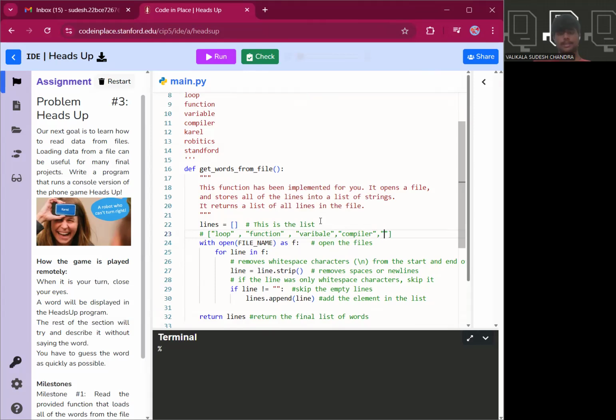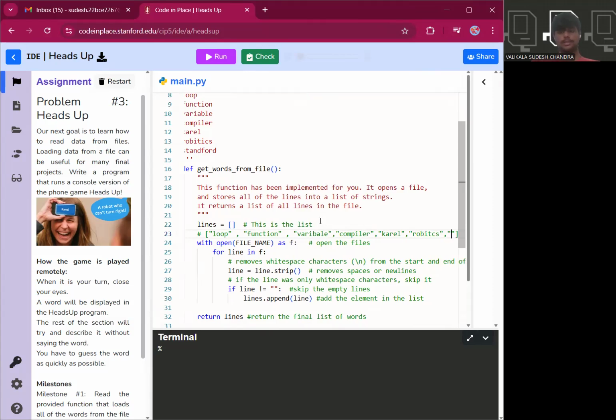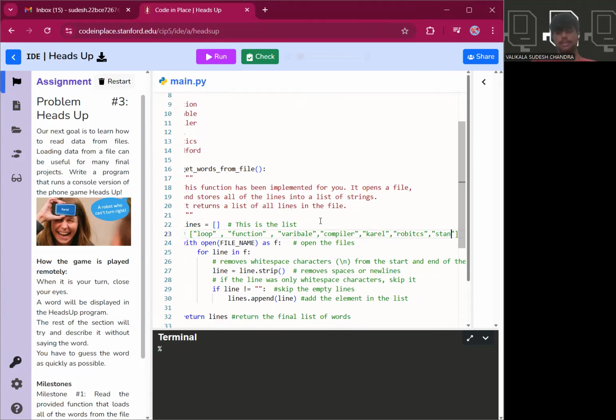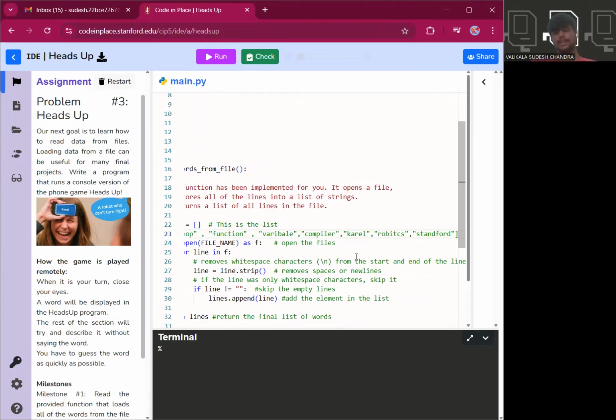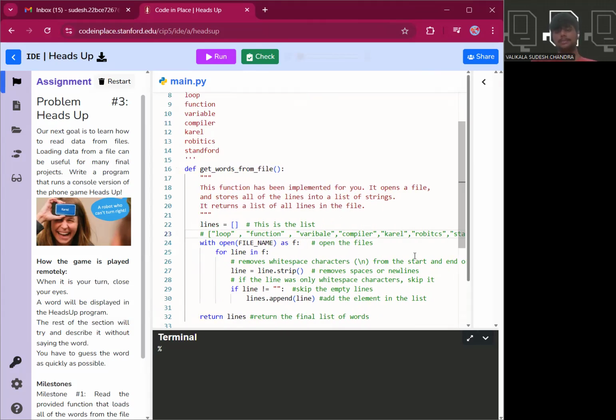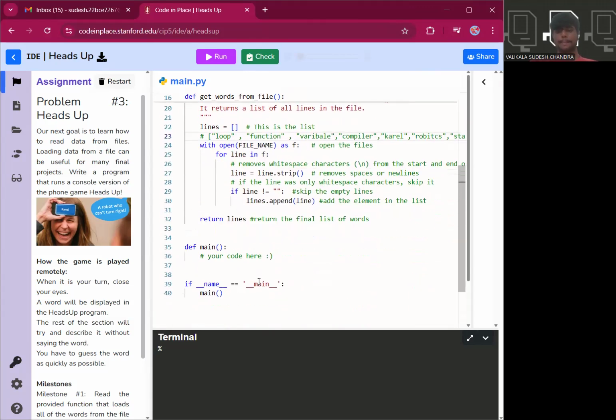Compiler, Carol, robotics. We can have Stanford, etc., till the last line, where it is empty. So if these would be the words present inside the text, this would be the list that would be present. Now this is the main thing that we are trying to do.